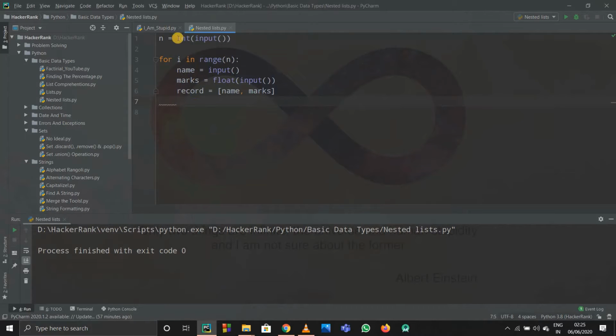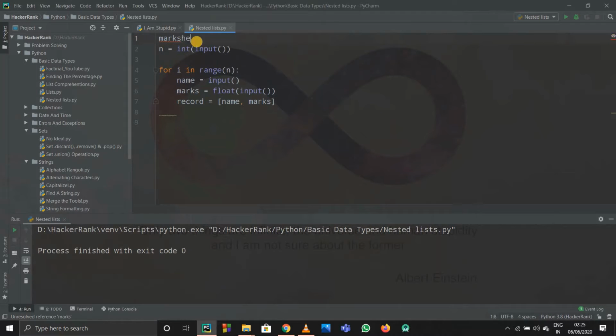Now the problem's name is nested list. So we have to make a list inside a list. We should get this hint actually. So I'll have to make a mark sheet for storing all these records of a particular name and his marks. So I'll make a mark sheet, and it will be an empty list firstly, and I'll append the record in the mark sheet.